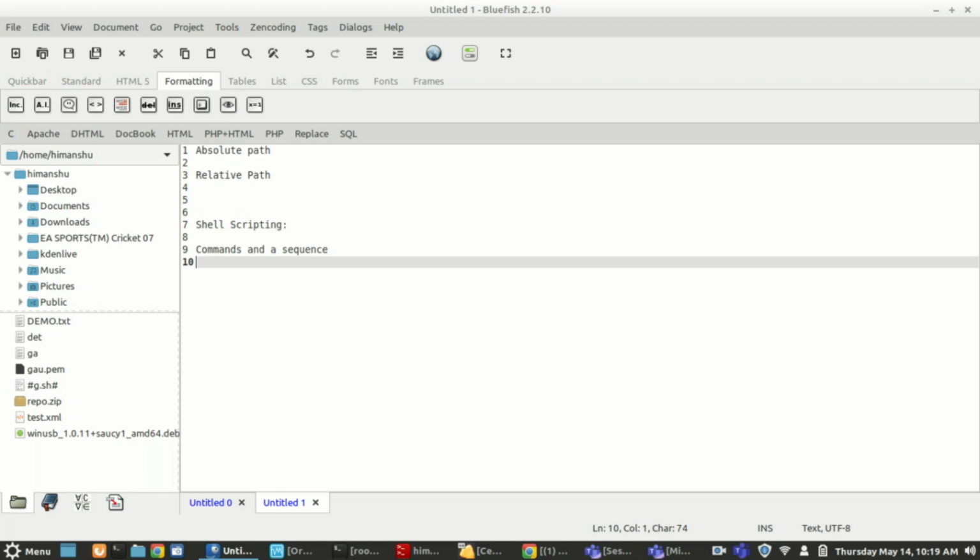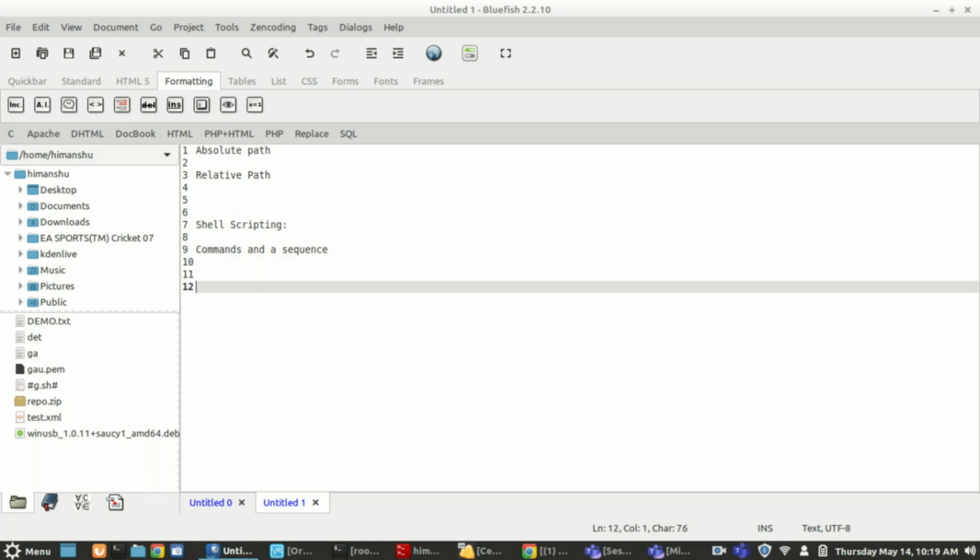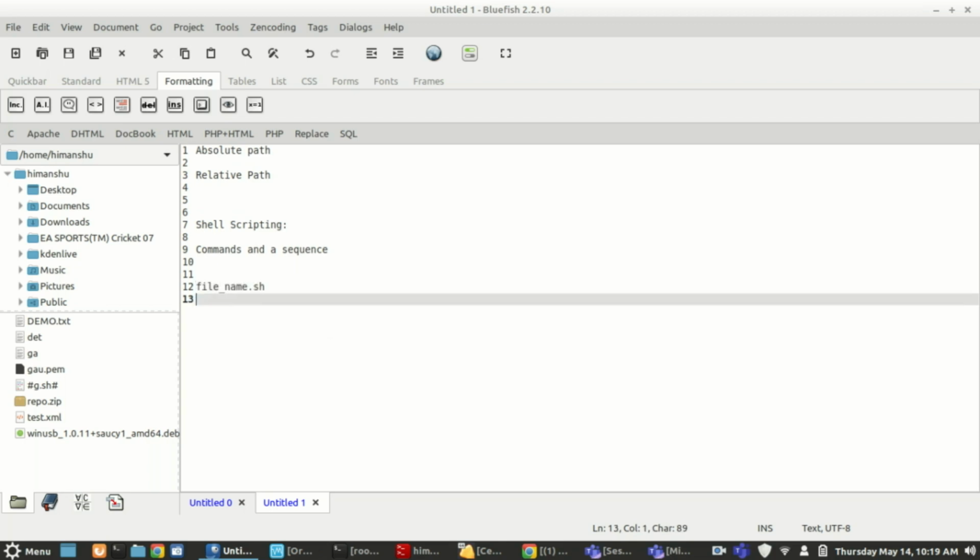script. Normally, whenever you write a shell script, the extension of the file is .sh. So whatever my file name is, file_name.sh. Whenever I give a very basic name, it is called file name .sh. So a few important points to be noted when you are writing a shell script.